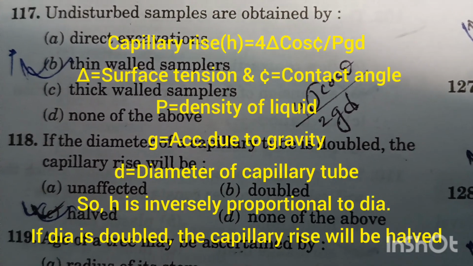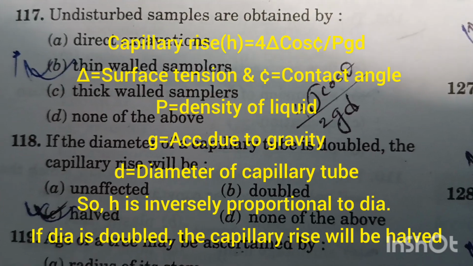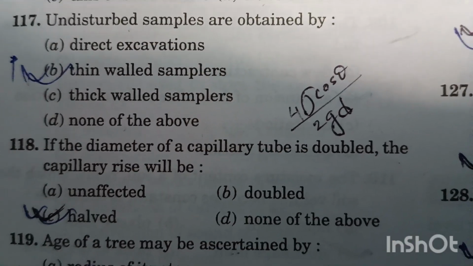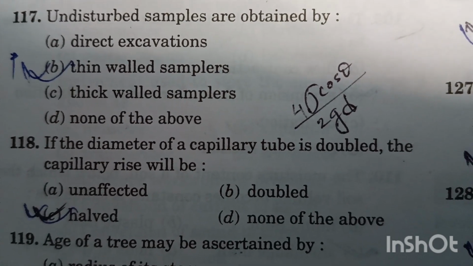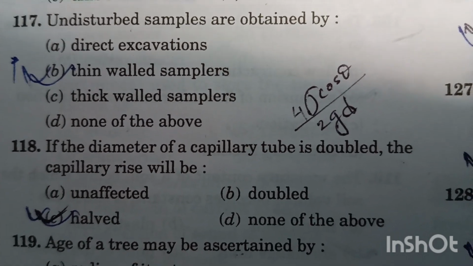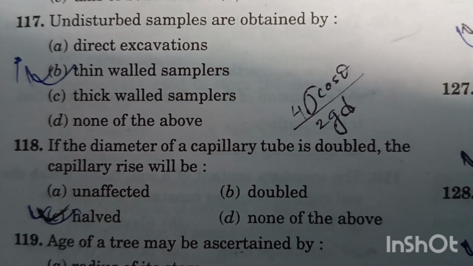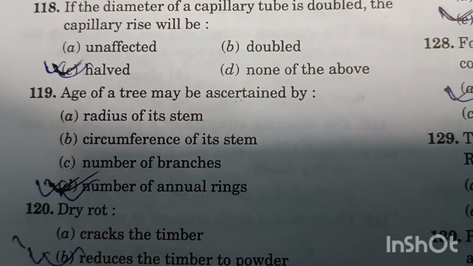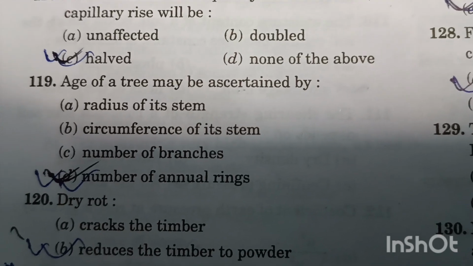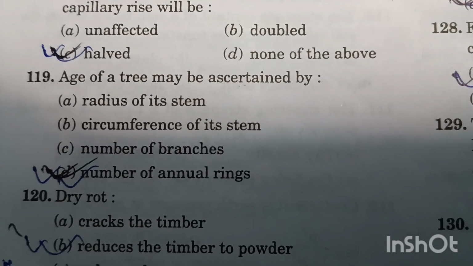So the capillary rise will be inversely proportional to the diameter of the tube. So if the diameter of the tube is doubled, then the capillary rise will be half. Option C is right answer. Question number 119. The age of a tree may be ascertained by number of annular rings. Option D is right answer.